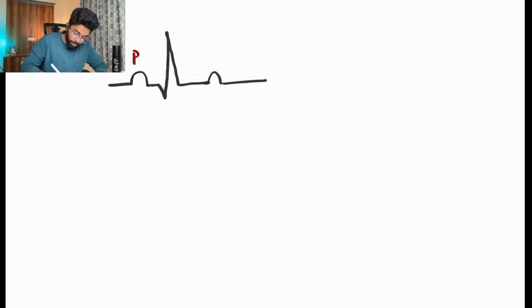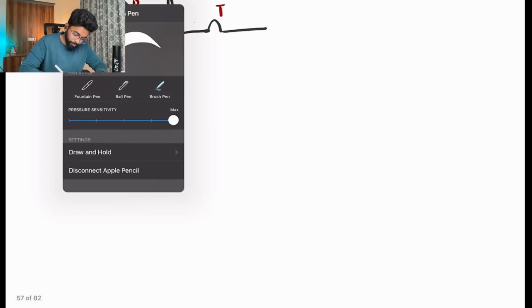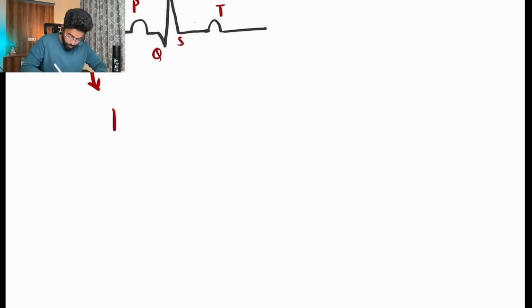Firstly, let me draw a normal ECG. Yes, this is a P wave, Q, R, S, and we have a T wave. So this is a normal ECG. And first I'll be talking about the P wave.